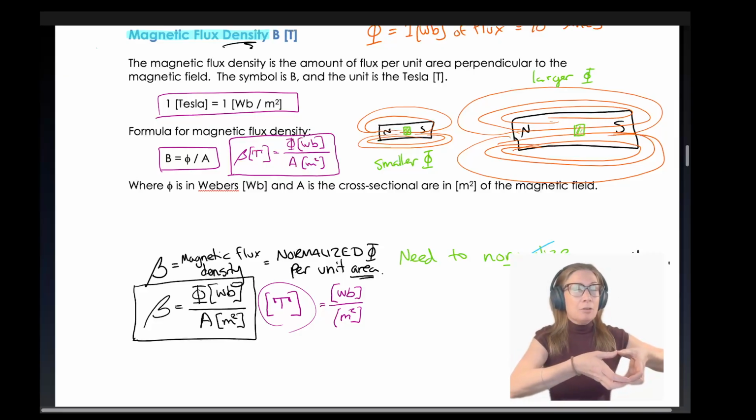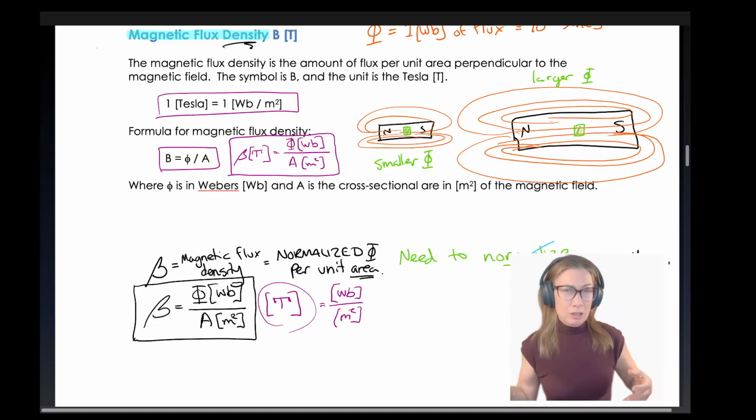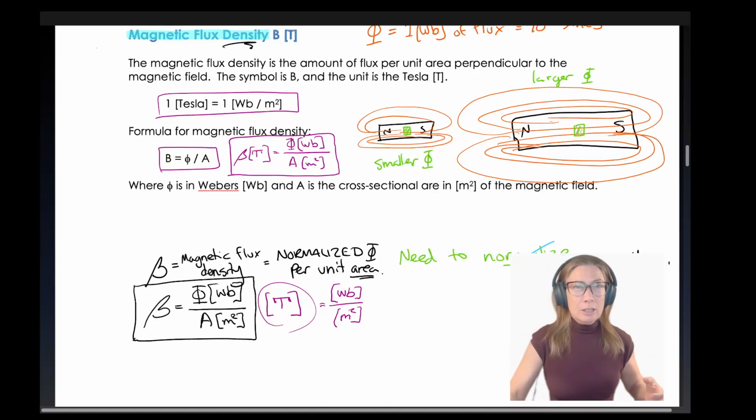So, oh, how much are in this one versus how much are in this one, but it's the same size. So, of course, there's going to be more magnetism in a giant bar magnet, but does it mean it's a stronger magnet, right? So let's look at these ones here. This is a large magnet. Of course, it's going to have a lot of flux lines because it's very large. This is a smaller magnet. Of course, it's going to have less flux lines. But is this a stronger magnet than this one?